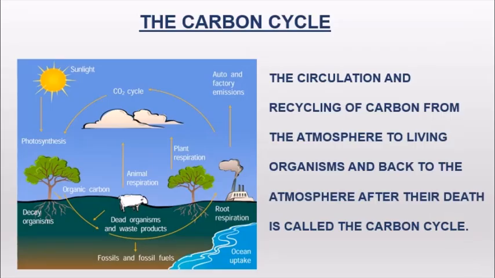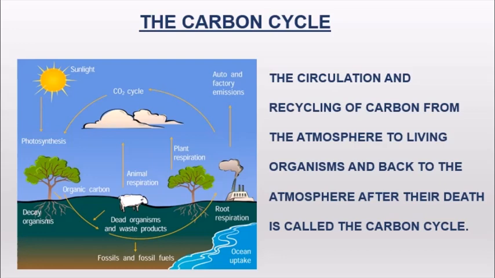The first cycle is the carbon cycle. Carbon cycle is the circulation and recycling of carbon from the atmosphere to living organisms and after their death back to the atmosphere. This is called the carbon cycle. Now we all humans are made up of carbon. All the living organisms have some amount of carbon in them. So when this carbon is circulated between us and the atmosphere, that is called the carbon cycle.